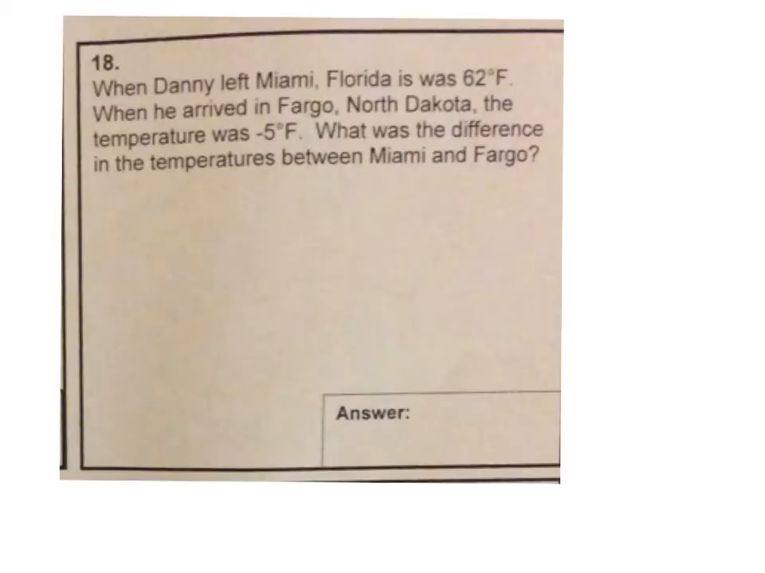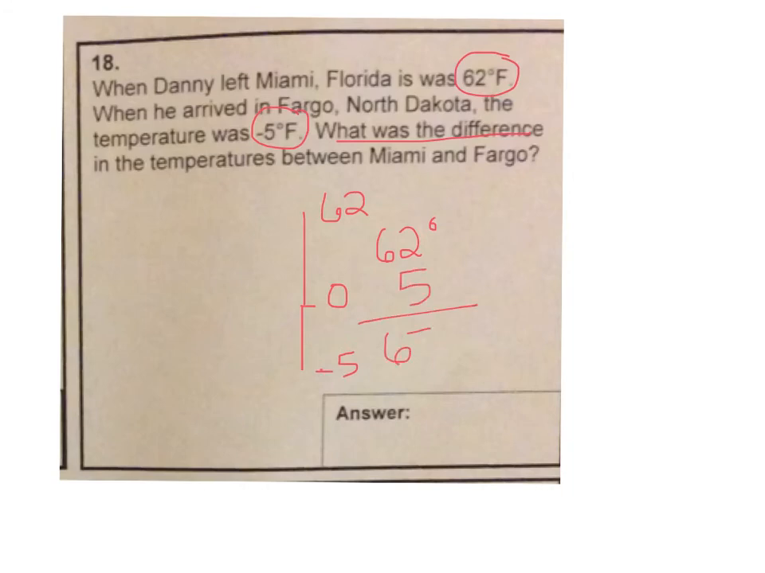Number 18. When Danny left Miami, Florida, it was 62 degrees Fahrenheit. When he arrived in Fargo, North Dakota, the temperature was -5 degrees. What was the difference, so that's our question, in the temperatures between Miami and Fargo? So we went from 62 all the way down to 0. That's a difference of 62 degrees. And then we went from 0 to -5. That's a difference of 5 degrees. So altogether, there was a difference of 67 degrees.